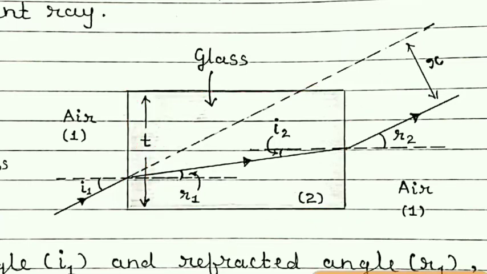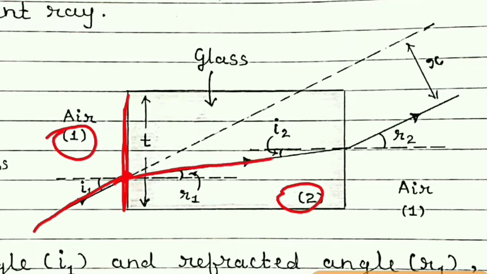Now this is the incident ray. When it strikes the surface of the glass, we can say that this line is a line separating two media. One is air and the other is glass medium. You know what will happen at this point? Refraction will take place. So here light will bend. You can see this is a refracted ray, and then it will travel in a straight line in the same medium, that is, in the glass medium.